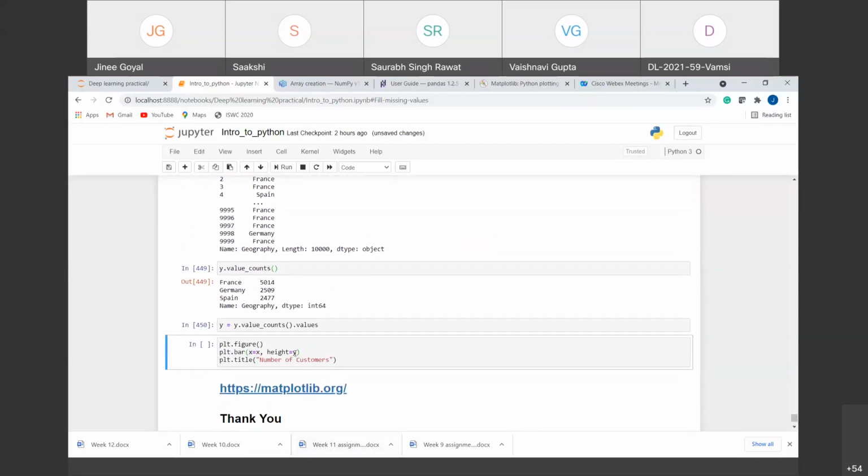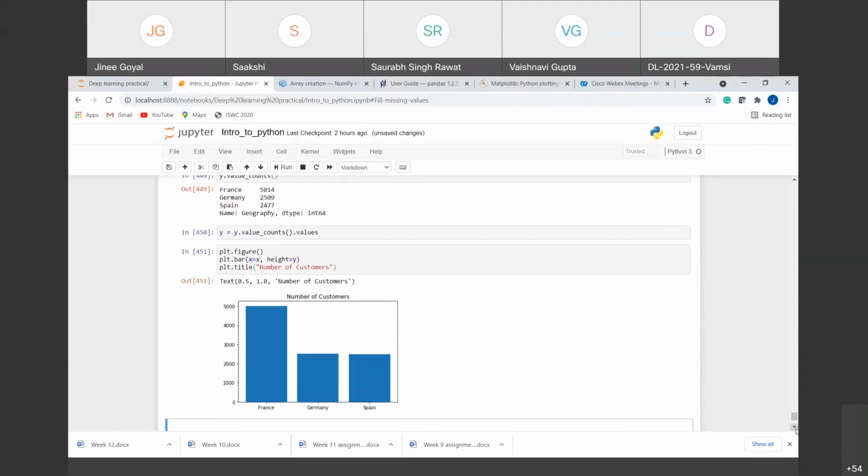And on height, I want the values. So I have taken values here. So I am giving y here. And we are giving the title as number of customers. So if I run this, you will see a bar graph where we are seeing the number of customers that are present in each country, right?